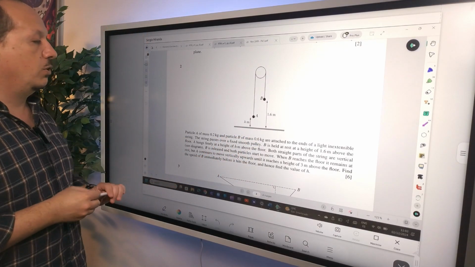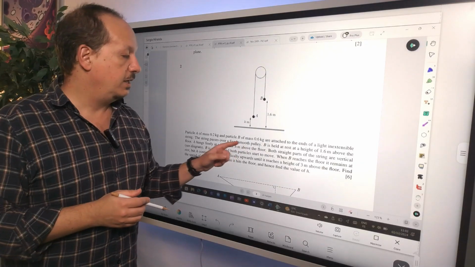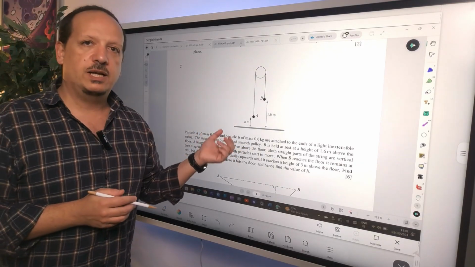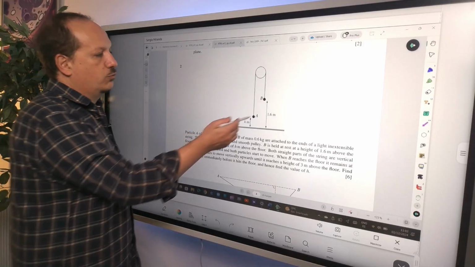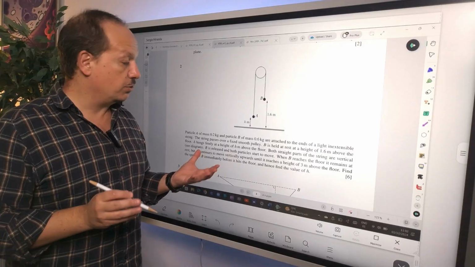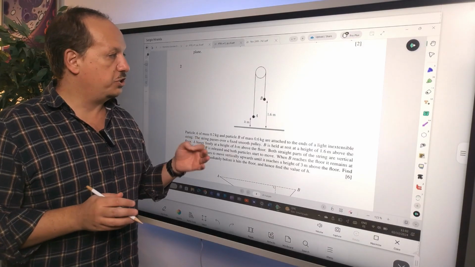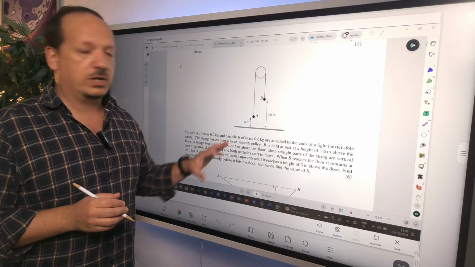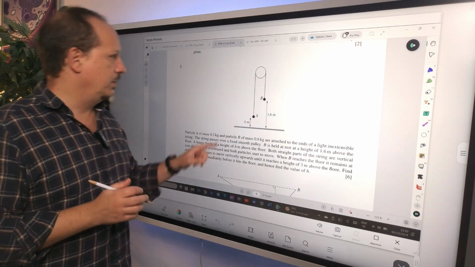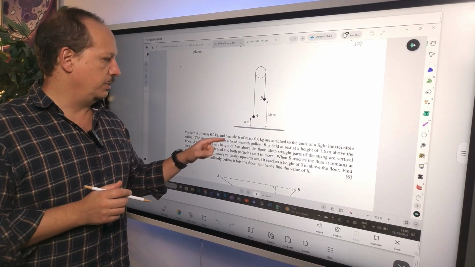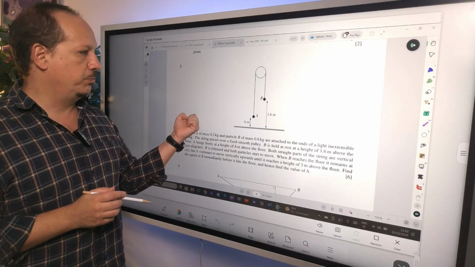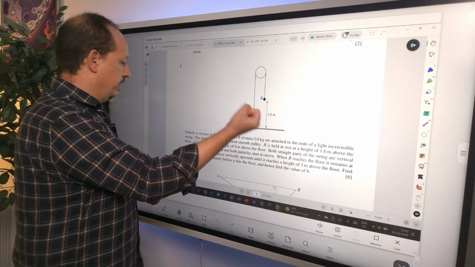The string passes over a fixed smooth pulley. Smooth pulley means again that you don't have to worry about any friction in a pulley. So the only thing that you have to worry about is A and B, and this is going to be the situation in every single exam question regarding pulleys. The strings are always light and inextensible, and the pulleys are always smooth. Then B is held at rest at a height of 1.5 meters above the floor.